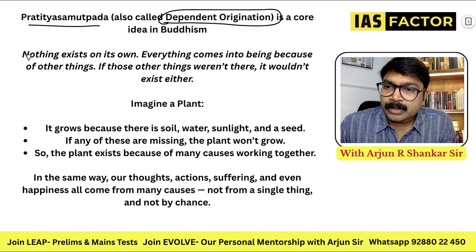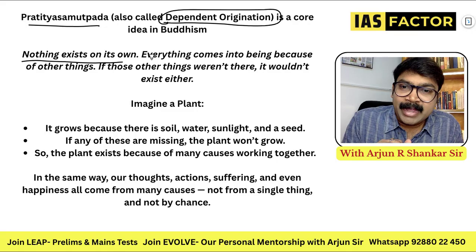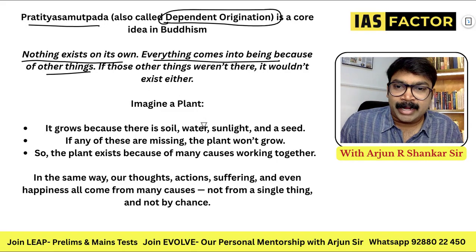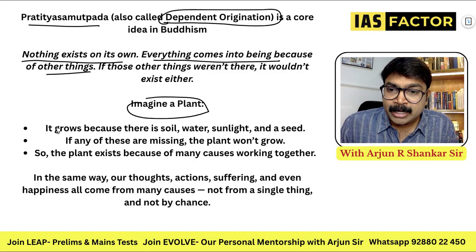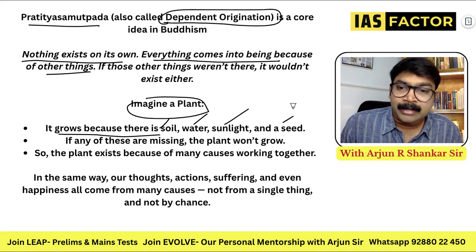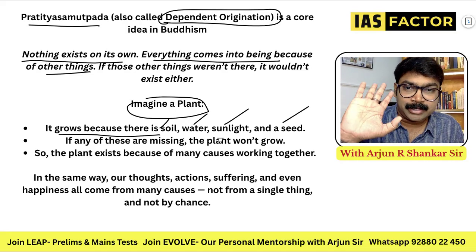Always understand, nothing exists on its own. Everything comes into being because of other things. So you're always dependent. Take an example. Imagine a plant. It grows because there is soil, water, sunlight, and seed. If any of this is missing, it will not exist. Simple.